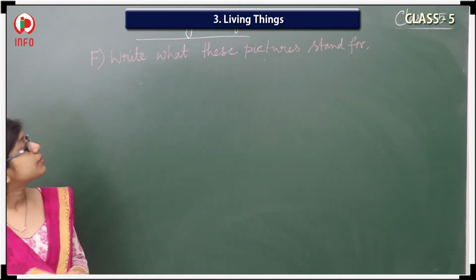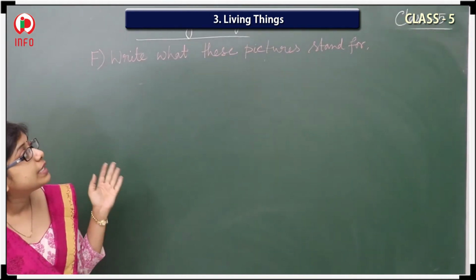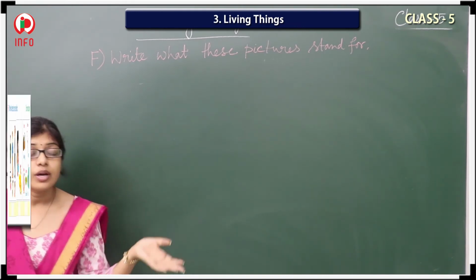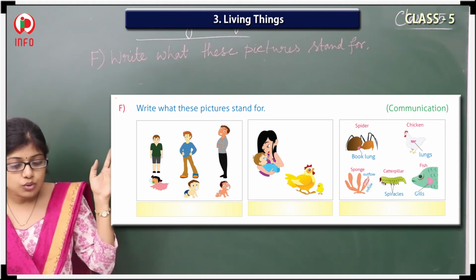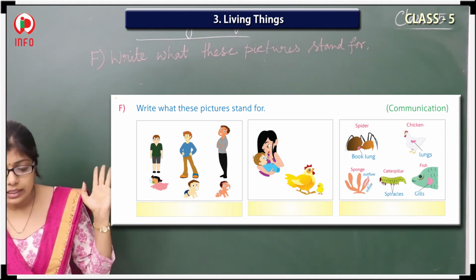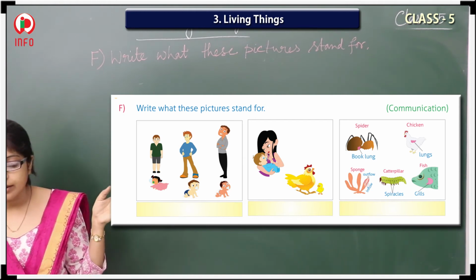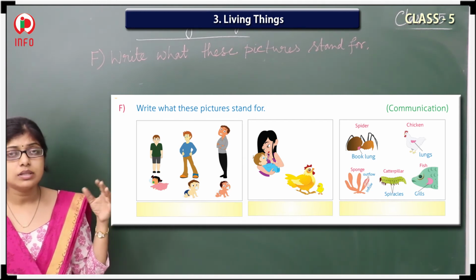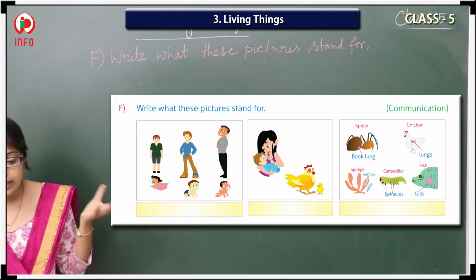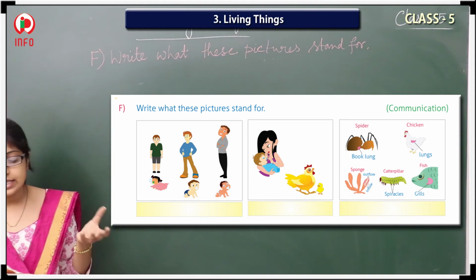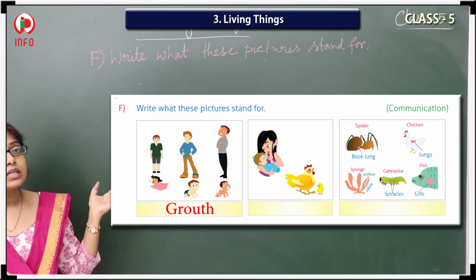Now we will discuss the fifth bit, that is FB. Write what these pictures stand for. All of you are able to see that three pictures came here. So what about the first one? Here the adult persons are there, and along with the adult persons, their offspring are also present. So that's why living things exhibit growth. This you can say by seeing this picture.